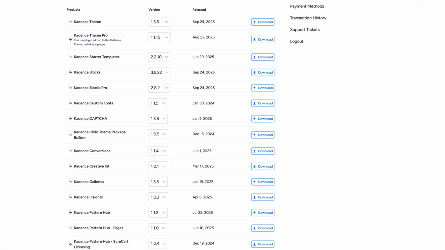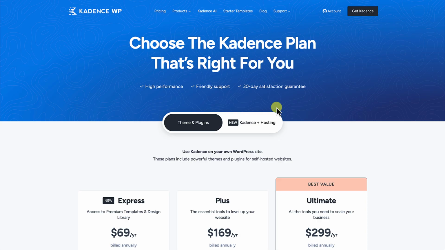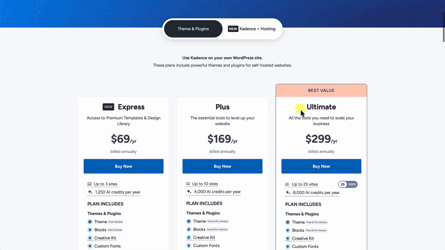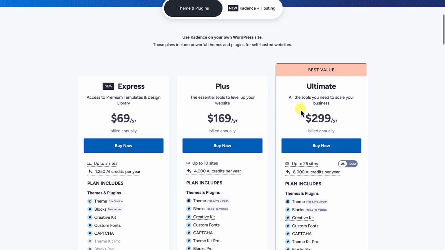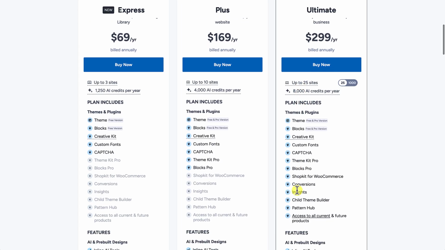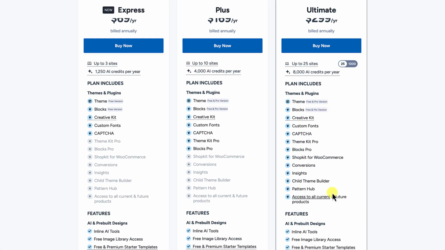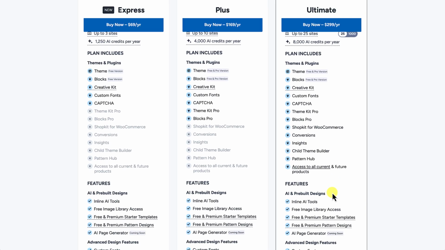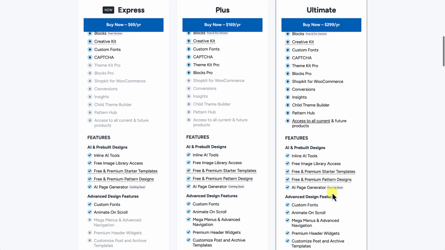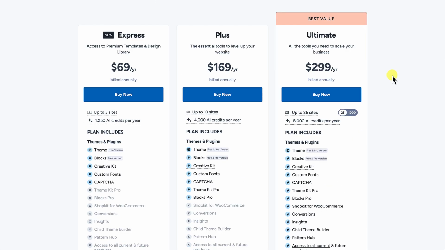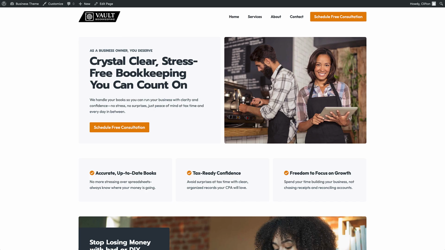If you don't have it, then you're going to need to pick up the Ultimate option from Kadence. Once you pick that up, you will have the Child Theme builder as one of the many plugins that you get. You also get access to all of the future products that they create, in addition to the starter templates and much more. Okay, so let's navigate back to our Kadence business theme and create our custom child theme from it.